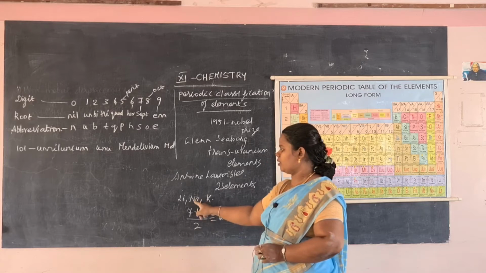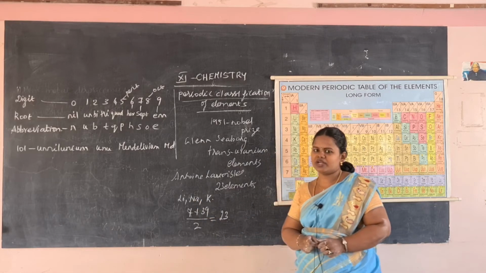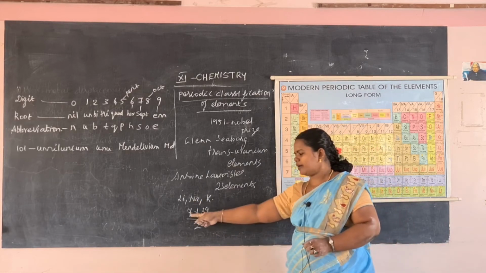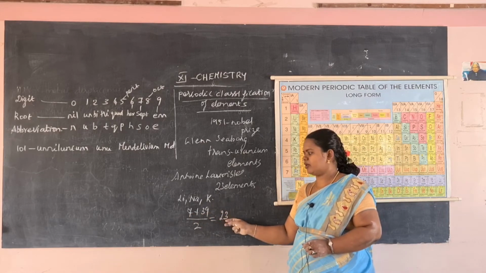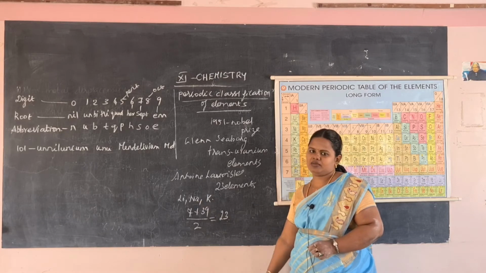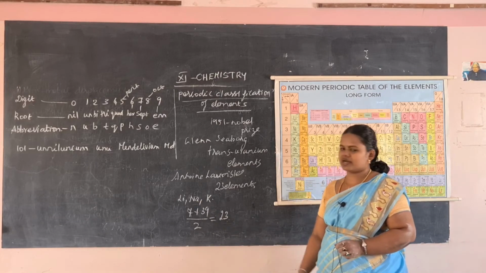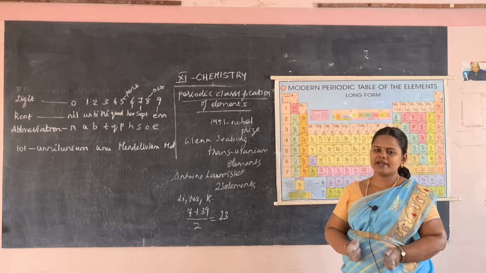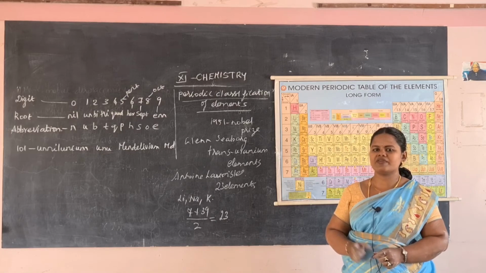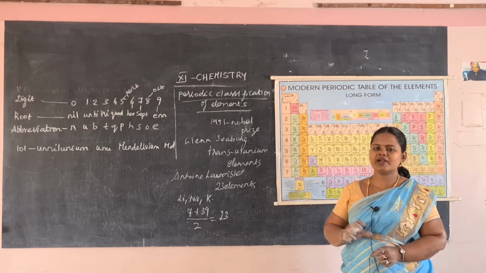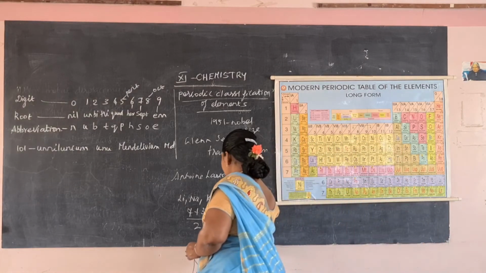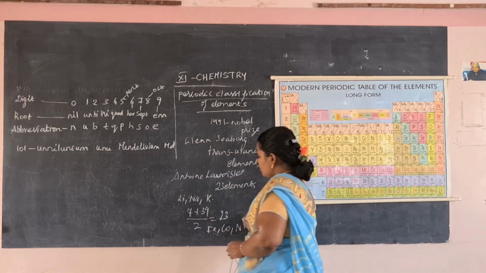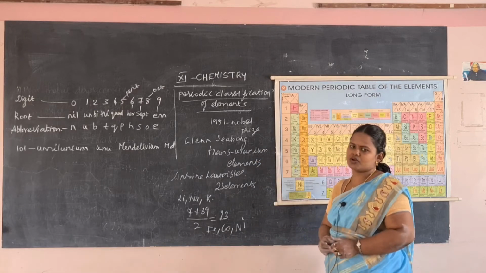So the atomic mass of sodium is what? 23. So when you calculate the mean of the first and the last element, you get the atomic mass of the middle element. So that is triads. But this triads law is not applicable to elements having similar atomic mass, for example iron, cobalt, nickel. So this law is also not accepted.